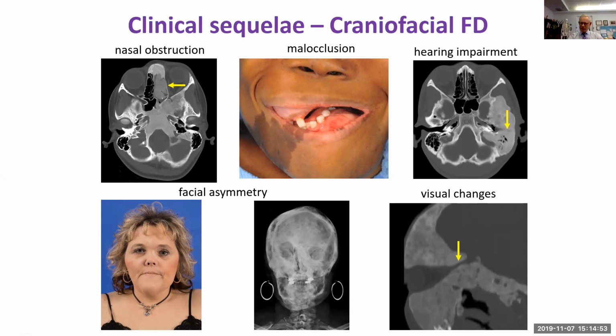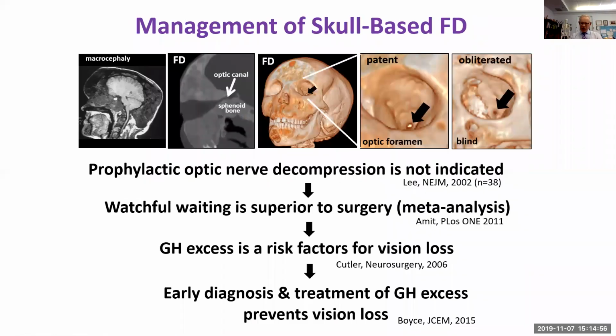The management of skull-based fibrous dysplasia is shown in this slide, with a series of papers that we've published over the years. These patients can get massive macrocephaly with fibrous dysplasia, especially those with growth hormone excess. And there can be narrowing and even obstruction or obliteration of the optic canal. What we found early on, though, was that prophylactic optic nerve decompression, which at the time had been the standard of care, really is not indicated.